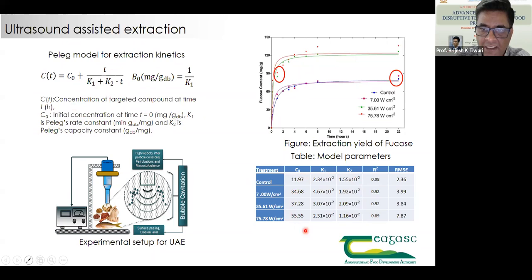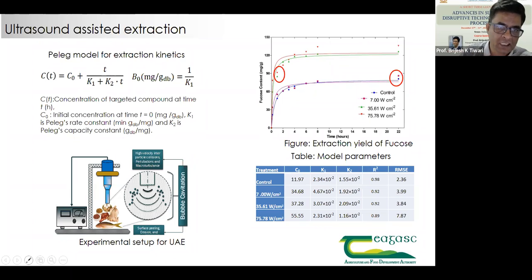And we can see here, when we used ultrasonic at different power levels, we had a significant increase in extraction, and it was able to recover more compared to the control itself. So this clearly shows how ultrasound, by disrupting the matrix, can improve the extraction efficacy.